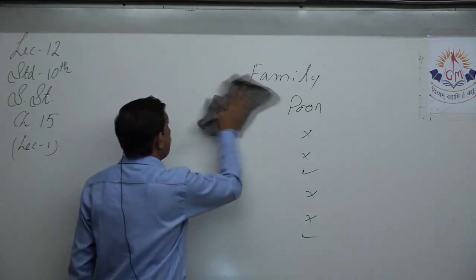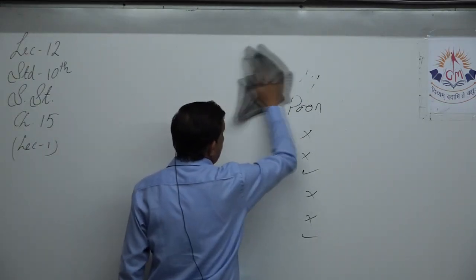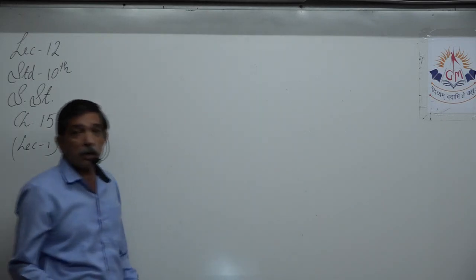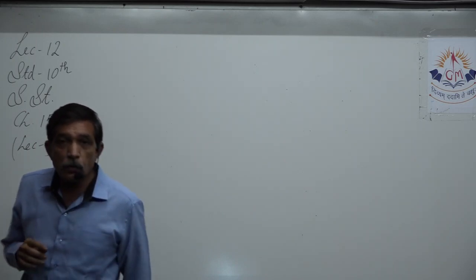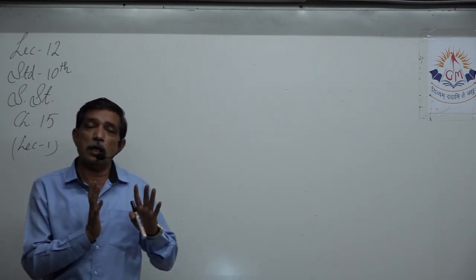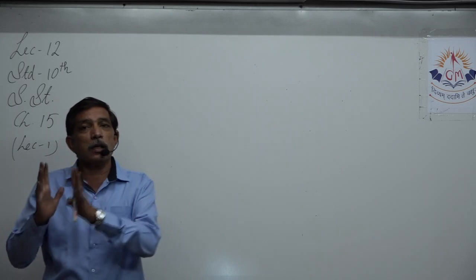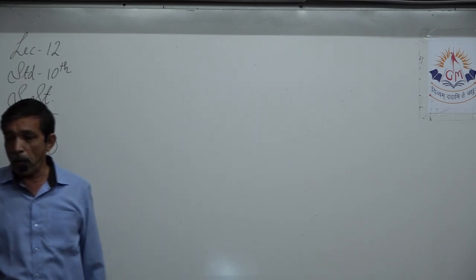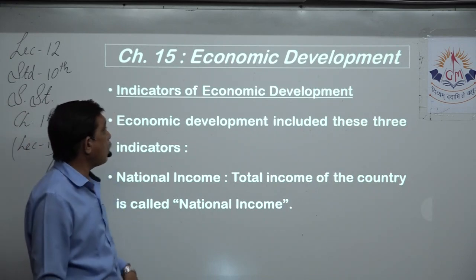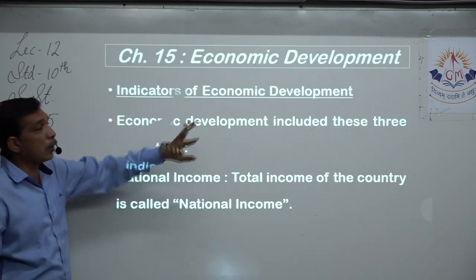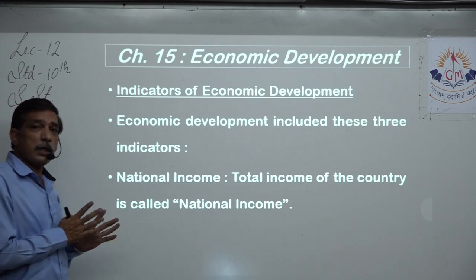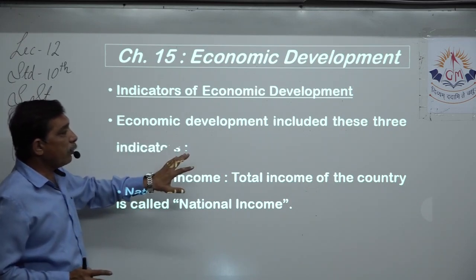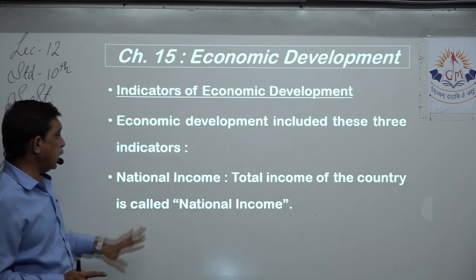So these are the parameters that we checked: house, car, education, fixed income. These are all the parameters on which we checked whether one family can survive in a very good way and another family cannot sustain or survive in a very good way, right? So these are the parameters, the indicators of economic development. Those parameters we take as indicators. Economic development includes these 3 indicators.